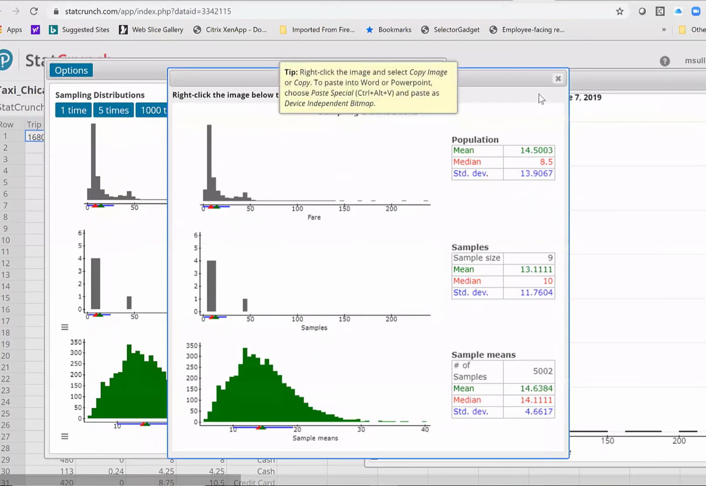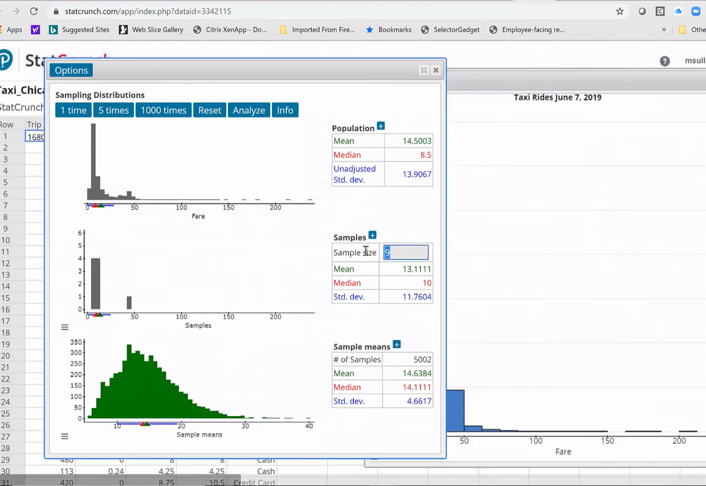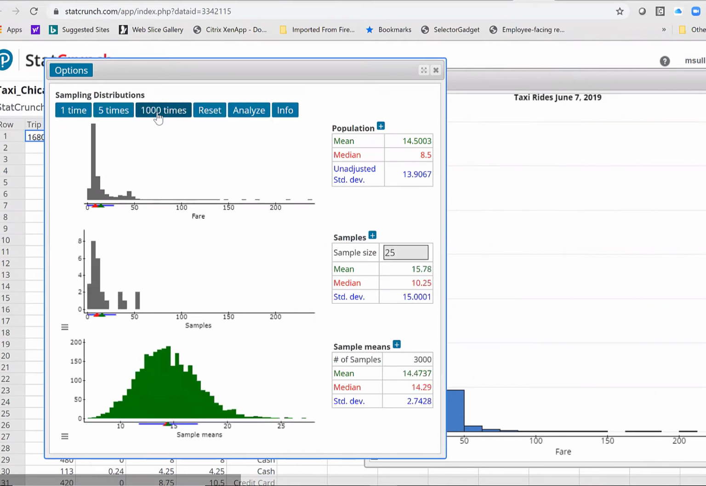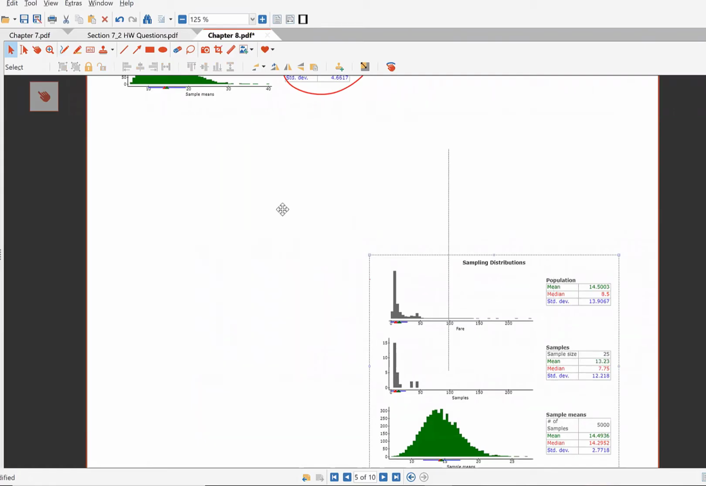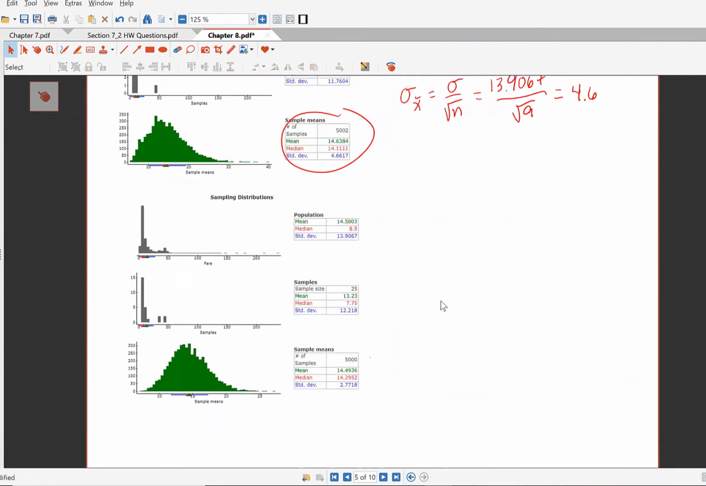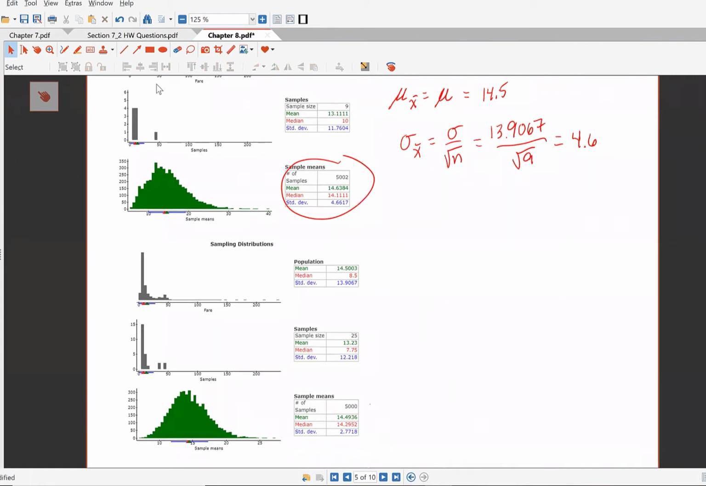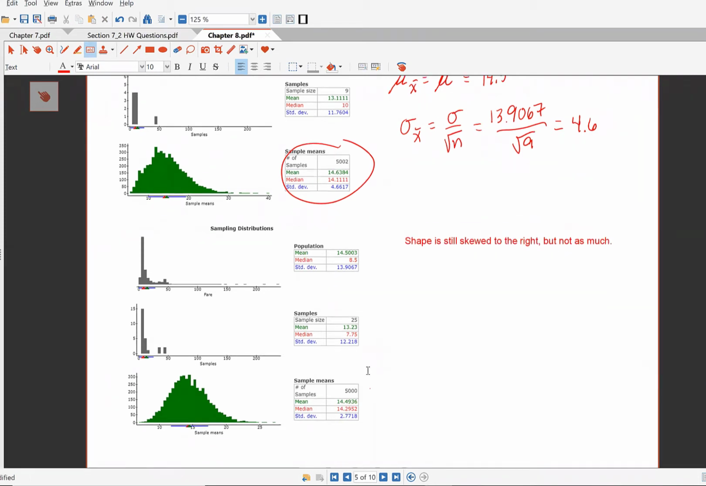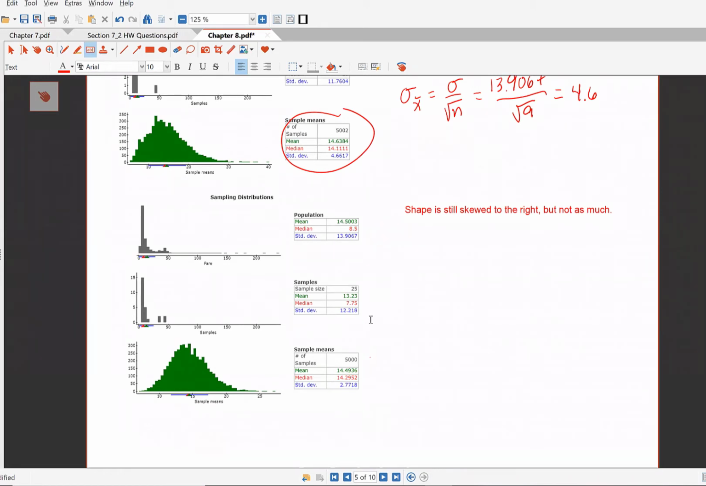So now let's go back here and start increasing my sample size. I'm going to do a sample size, say 25, and I'm just going to do this 5,000 times. And that's what we get. The shape is still skewed to the right, wouldn't you agree? Yeah, but not as much. And the mean and the standard deviation are still playing out. Like if you compute 13.9 over the square root of 25, I bet it's close to 2.8.